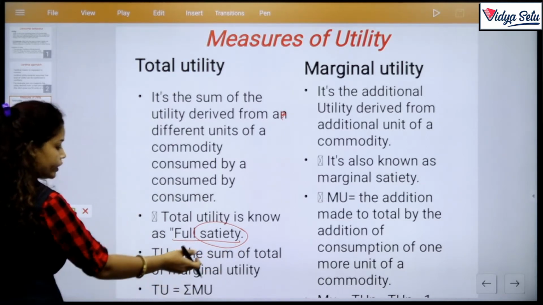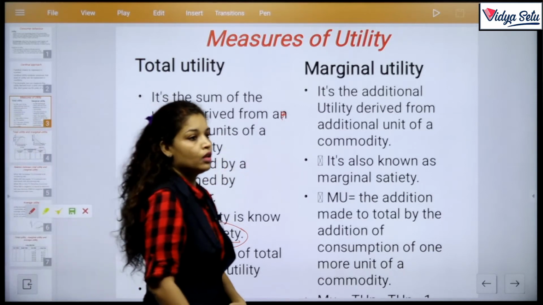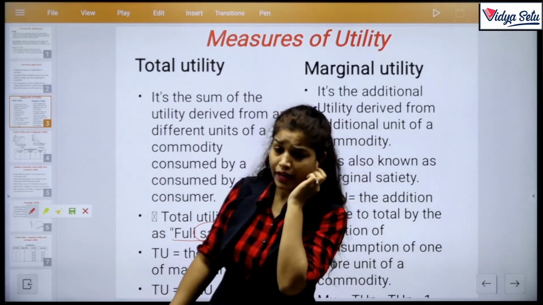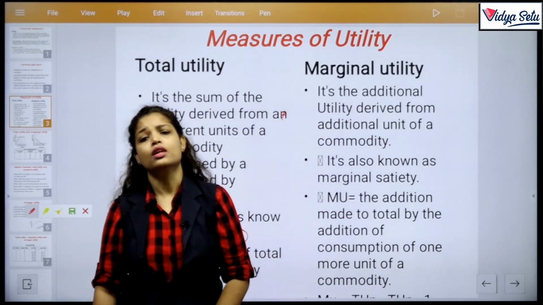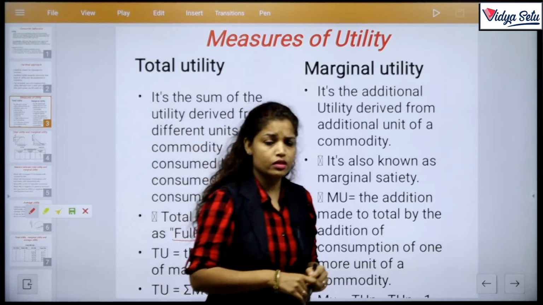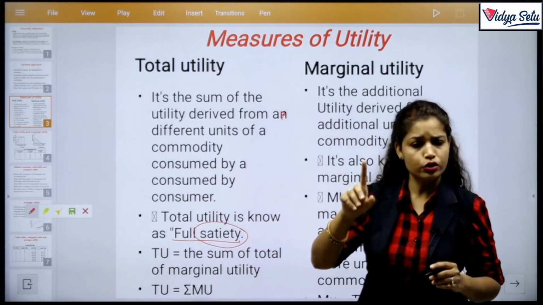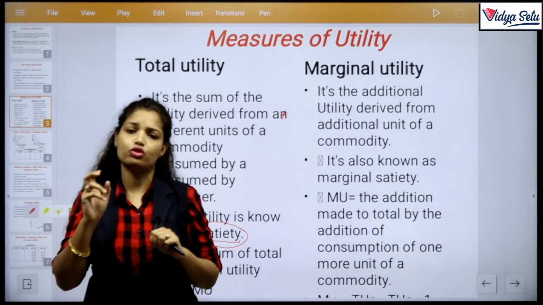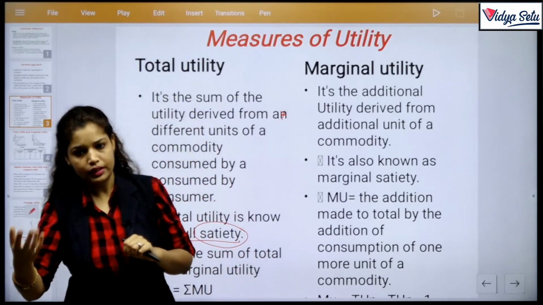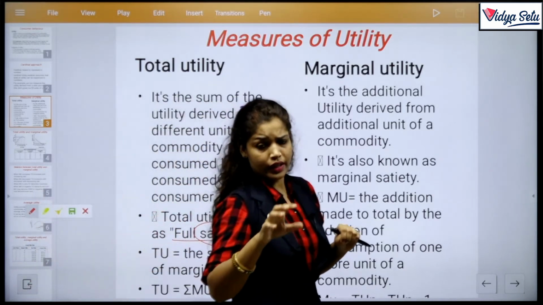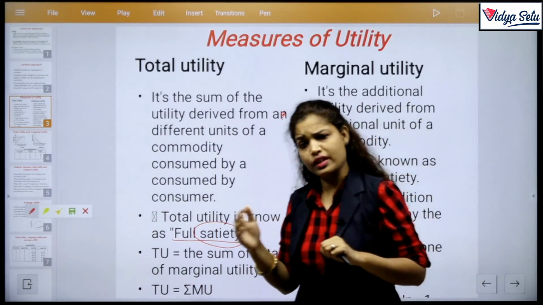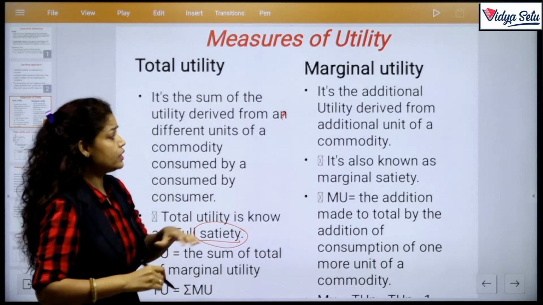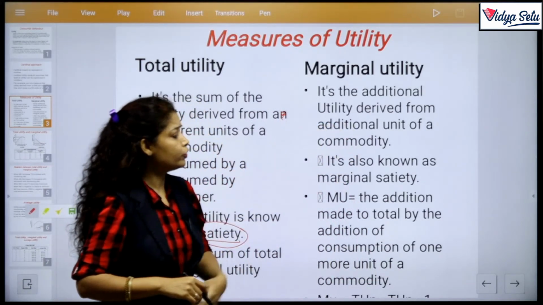And what is marginal utility? Marginal utility is the utility provided by one extra unit of the commodity. Like I consume 4 units. If I consumed the first unit, then the second unit gives me extra satisfaction. The extra satisfaction is called marginal utility. If I consume a third unit, the extra third unit gives me satisfaction. This extra satisfaction is called marginal utility. It is the additional utility derived from an additional unit of a commodity.